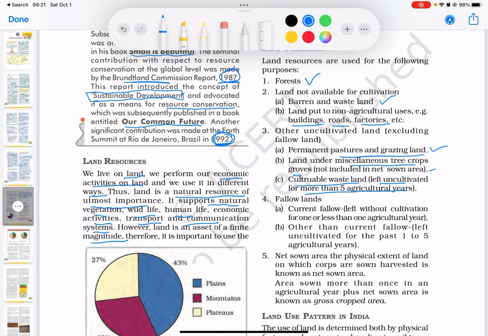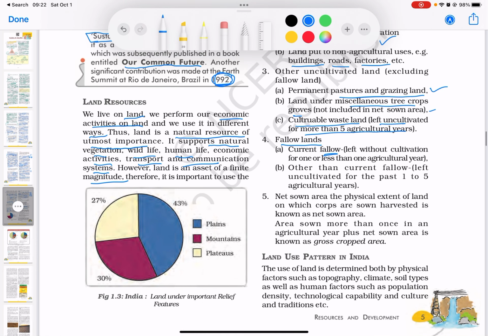Then you have a category called fallow lands. So current fallow means left without cultivation for one or less than one agricultural year. That is what you mean by the fallow land. And then other than the current fallow, which means it is left uncultivated for the past 1 to 5 agricultural years. And the physical extent of the land on which crops are sown and harvested is known as net sown area.